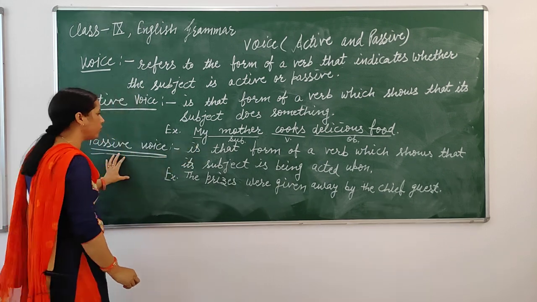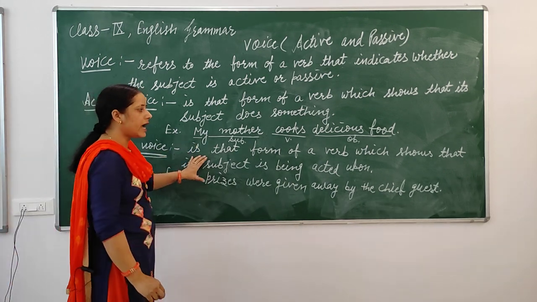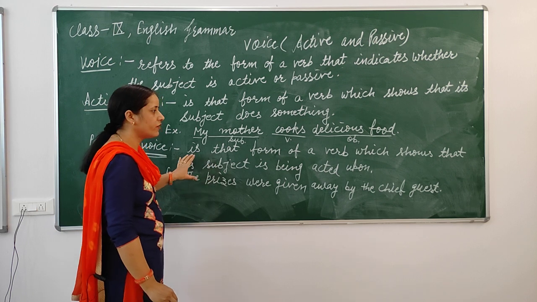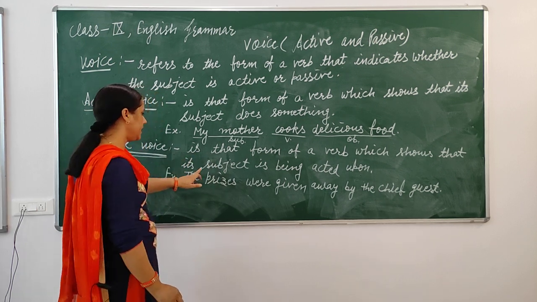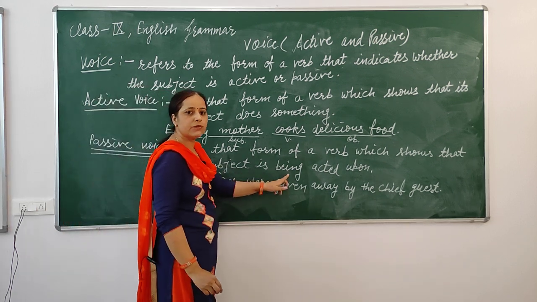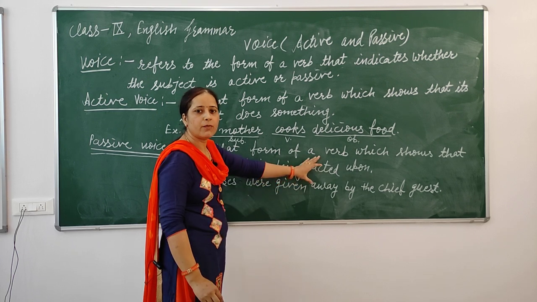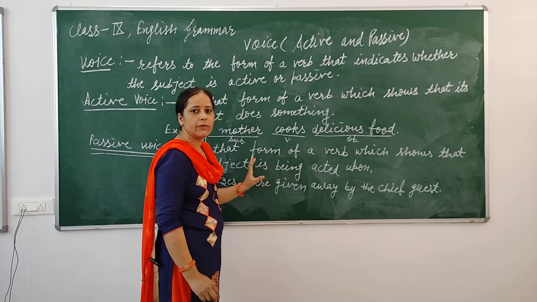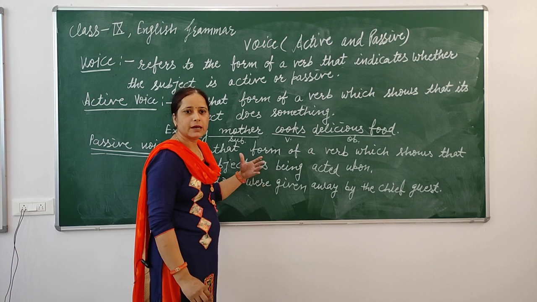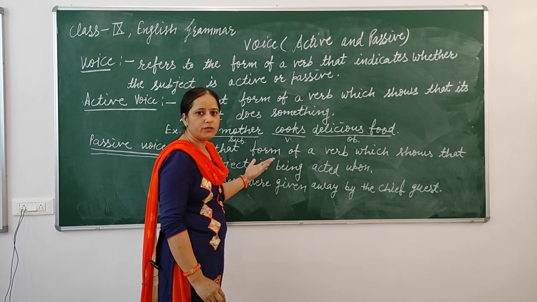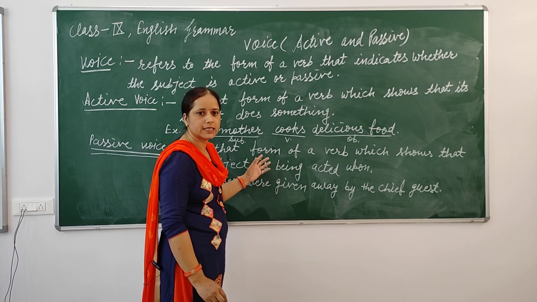Passive voice is that form of a verb which shows that its subject is being acted upon. Means in passive voice, subject becomes object, object becomes subject.